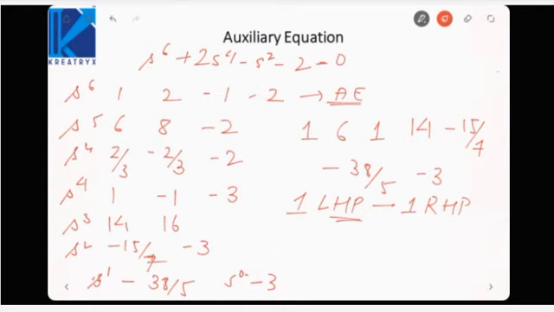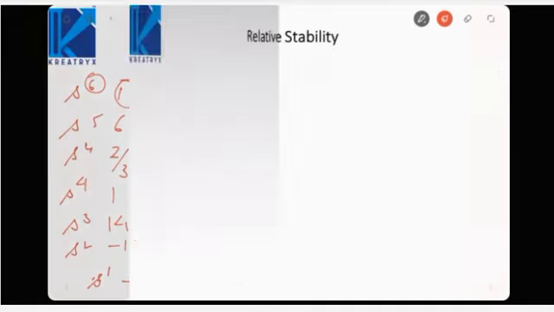But total poles of the auxiliary equation must be 6. So imaginary poles will be 6 minus 1 minus 1, that is 4. So there are 4 imaginary poles, one pole in the left half, one pole in the right half. So that is how we identify the total number of poles in a system, which are lying in the left half plane, which are lying in the right half plane. Okay, that is the procedure for solving the Routh array with the auxiliary equation.